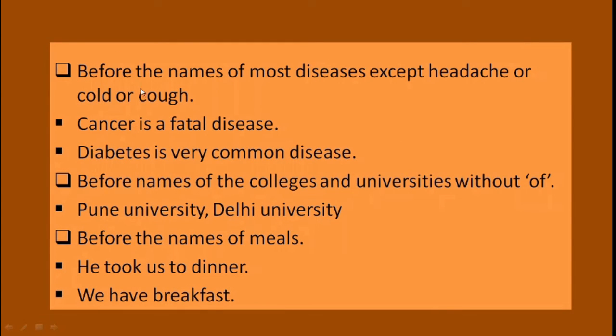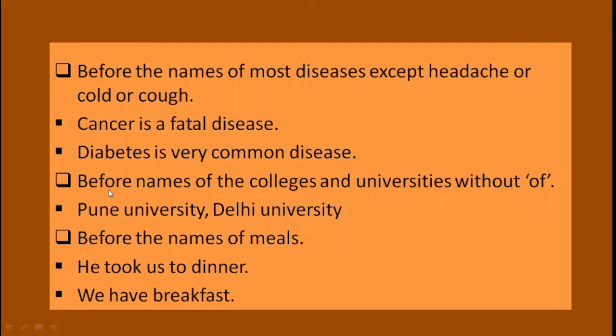Let's see another rule. You cannot use the articles before the names of most diseases except headache or cold or cough. For example, cancer is a fatal disease. Cancer is the name of the disease, so you cannot use the articles. Diabetes is very common disease. Again, diabetes is also the name of a disease, so you cannot use the articles.